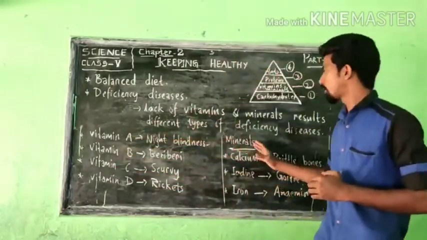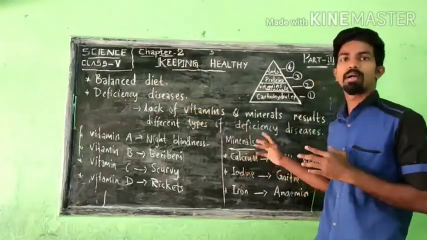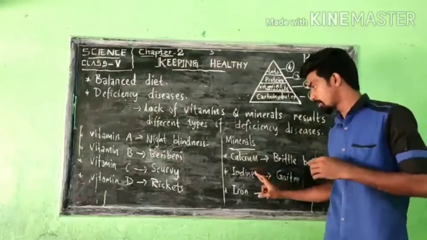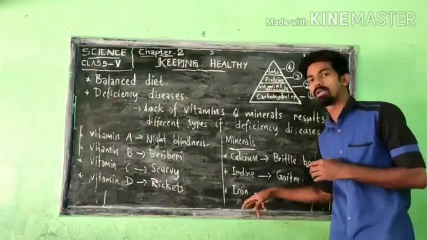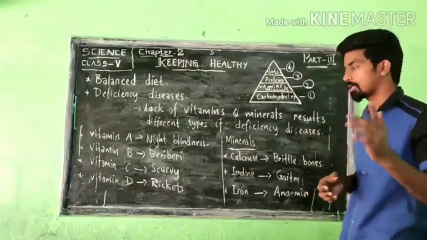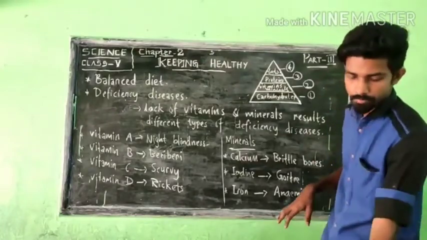Okay. Now lack of minerals. What happens? What are the deficiency diseases? It happens to our human body if our body is not getting enough amount of calcium, not getting enough amount of iodine, not getting enough amount of iron. What will happen to our body? What are the deficiency diseases? That we are going to discuss. Look at the second downside portion of the table.